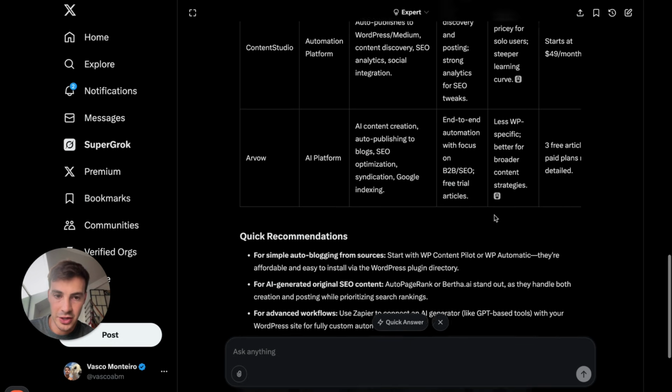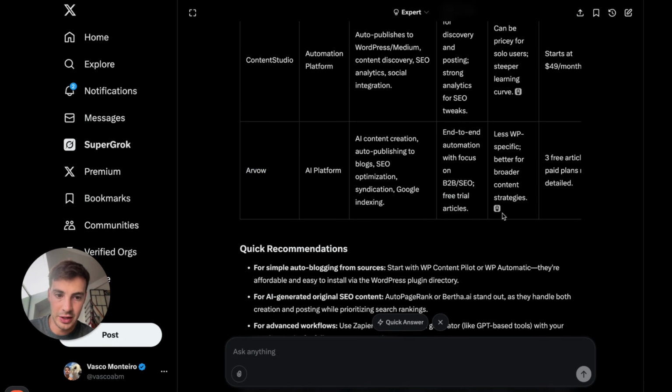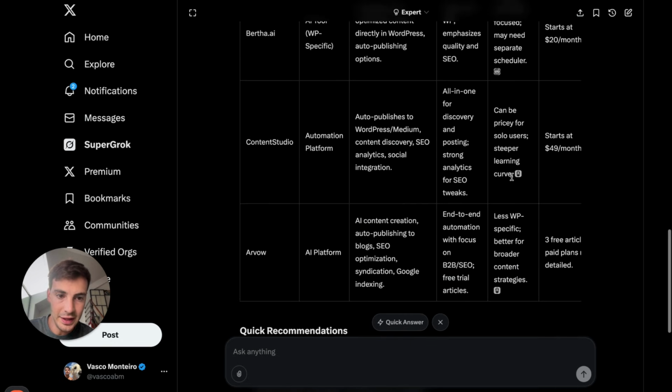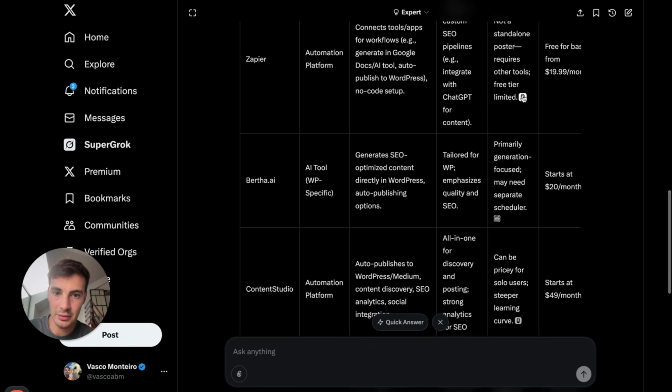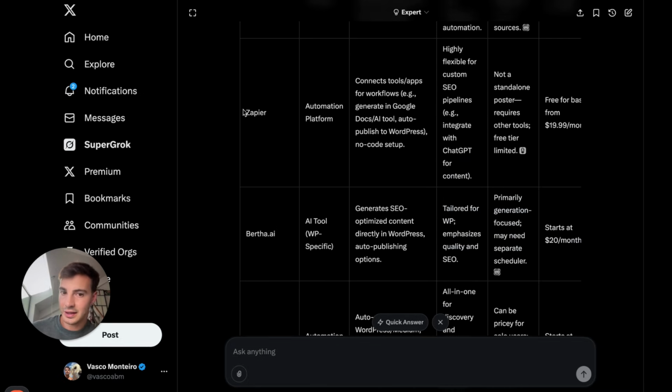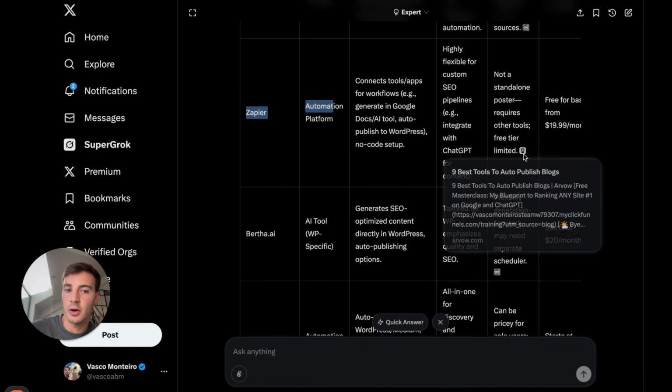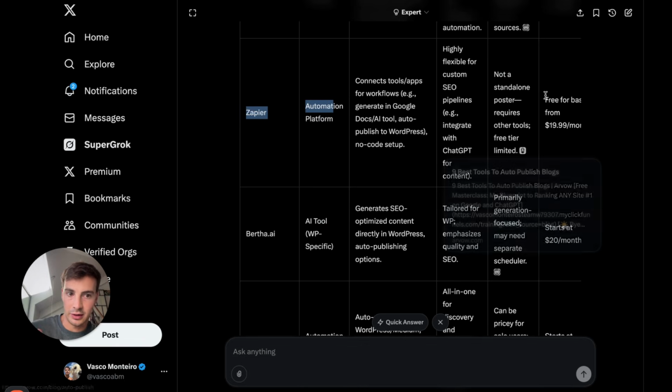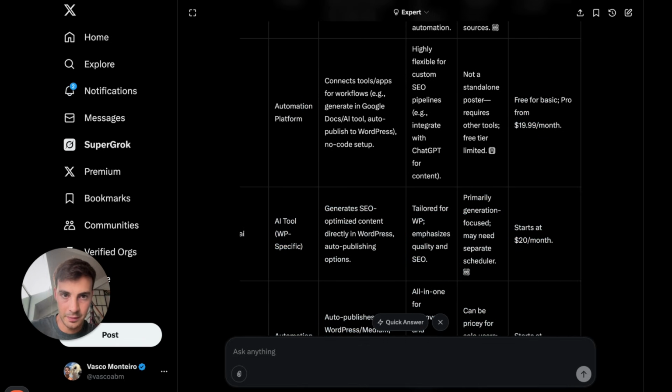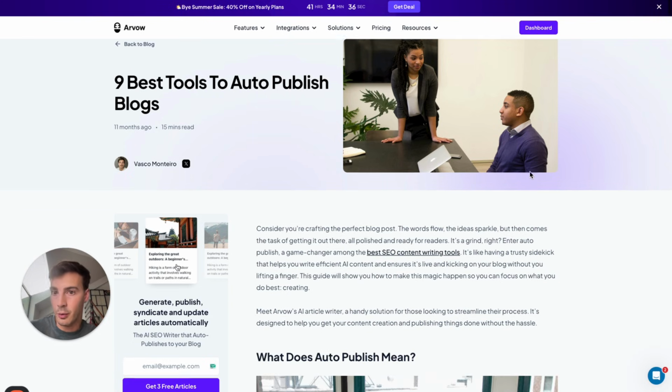Not only when they're mentioning your brand, so Arvow right here, of course, we mention our own brand, right? But these pages are cited 2 more times, right? So even when they talk about competitors, they cite our source, right? So the info is coming from our source right here. This right here is coming from our source right here. Now, granted, if they don't learn more, well, right now they're on my site.